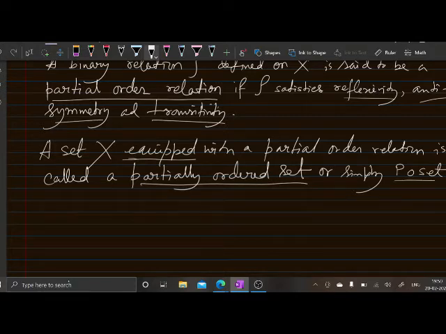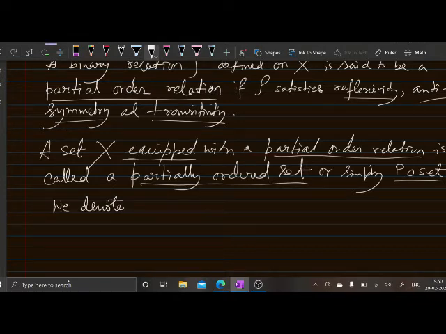It is an abbreviation of partially ordered set. So poset means a set equipped with a partial order relation. Okay, and we denote.